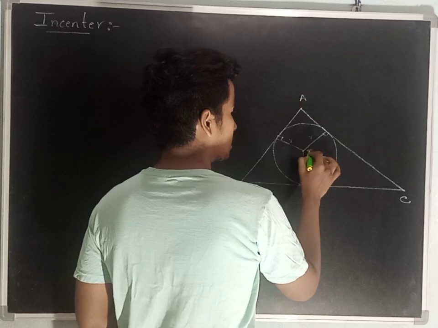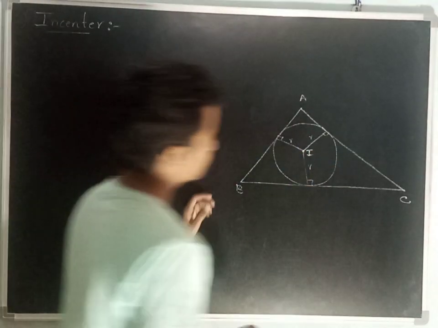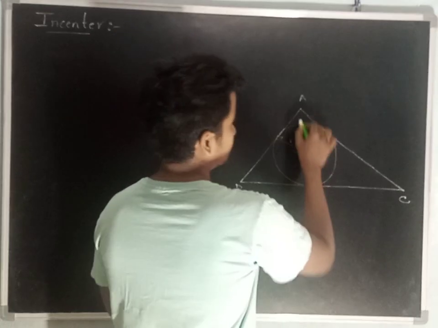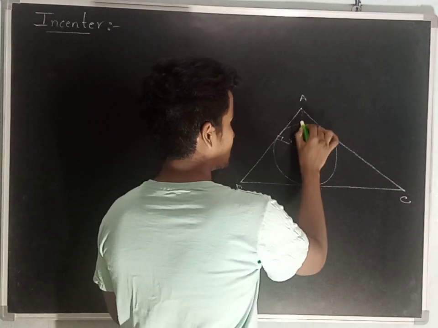The incenter is denoted with I. Let me join this line also.